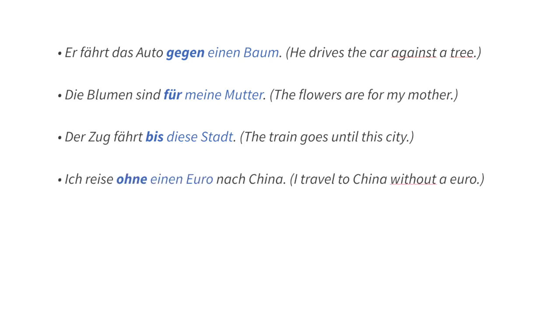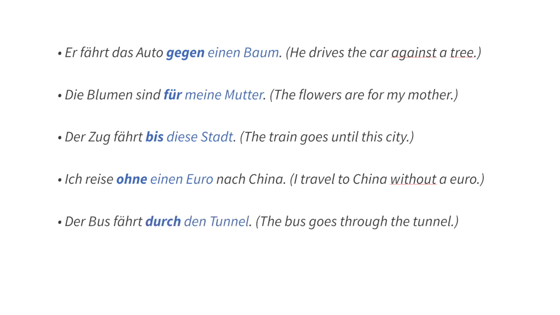Ich reise ohne einen Euro nach China. I travel to China without a euro. So here, after ohne, we have again an accusative, the direct object. Der Bus fährt durch den Tunnel. The bus goes through the tunnel. Here as well, after durch, the preposition, we have to use the accusative.